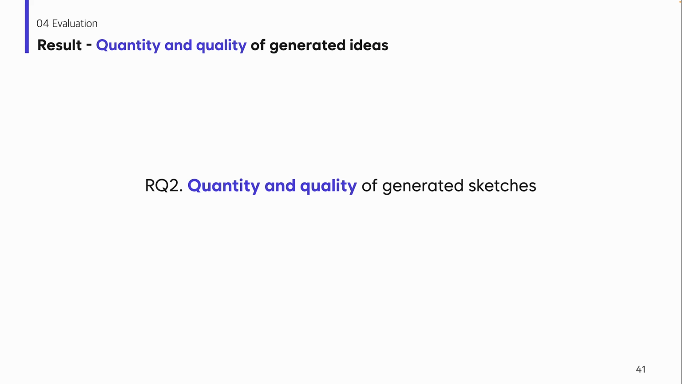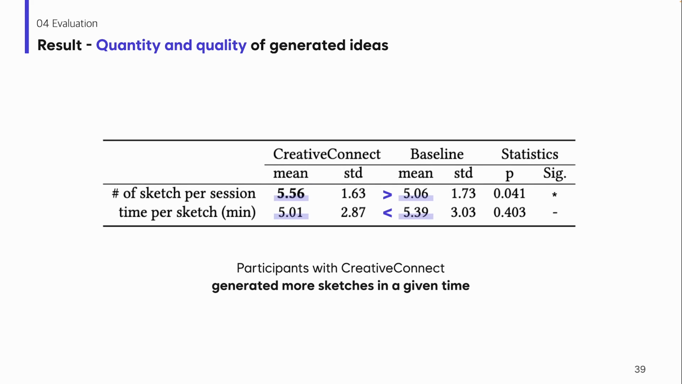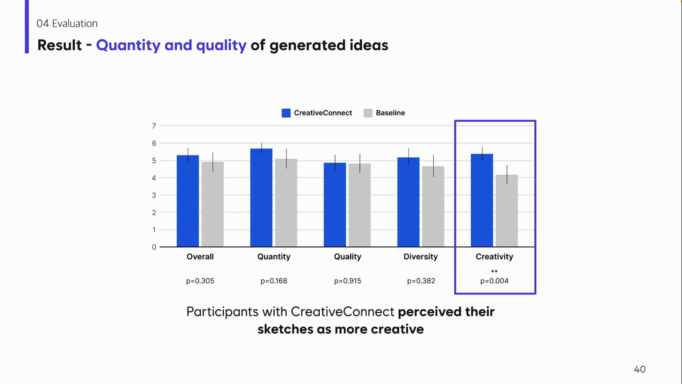The second RQ is about the quantity and quality of the generated sketches. As this table shows, participants with CreativeConnect generated more sketches in a given time. Also, participants perceive their ideas as more creative when using CreativeConnect.